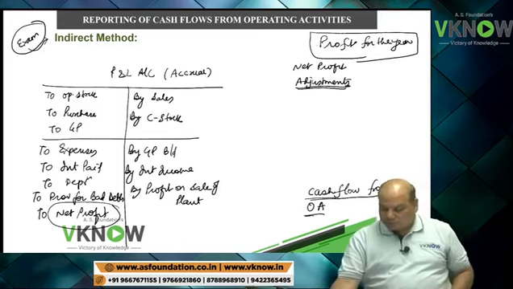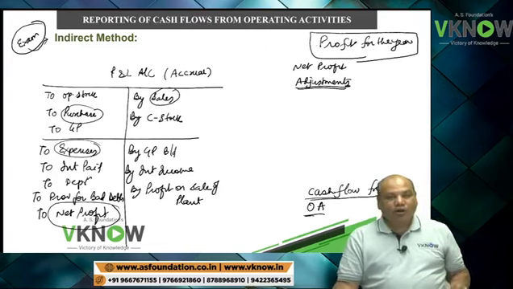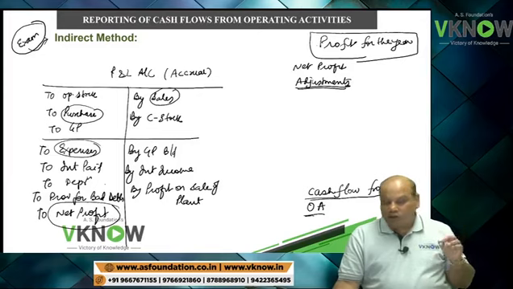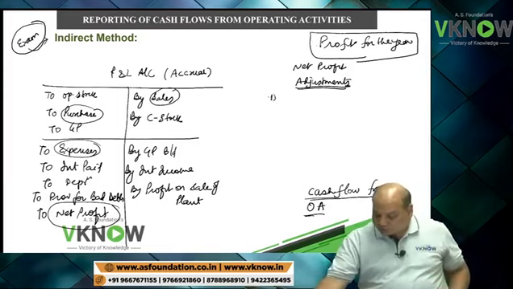Now for example, this sale, purchase, expense, in P&L account it is based on accrual method, but in cash flow statement it should be on cash basis. So my first adjustment will be what we call adjustment for working capital items.